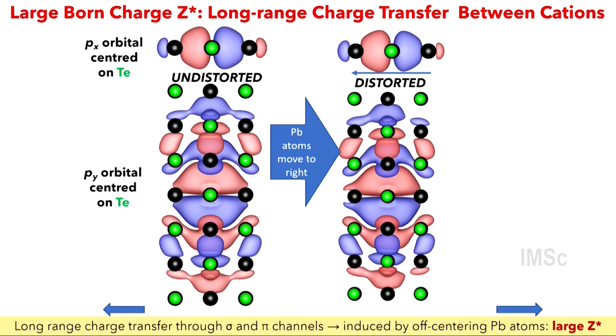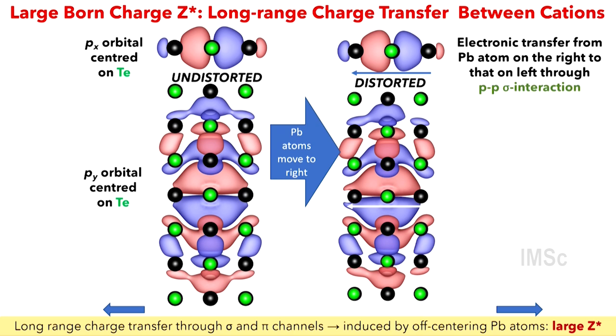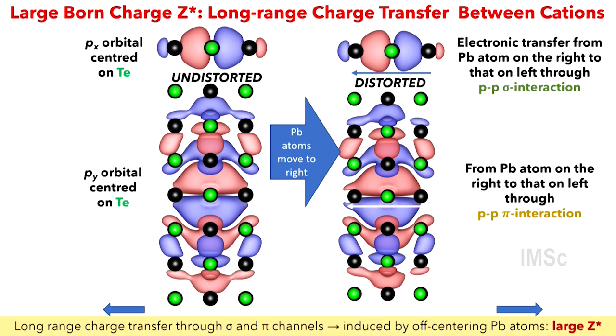The lead is a positive ion which is moving to the right, and a small amount of electrons moves across the whole unit cell. So although the charge is small, it generates a huge dipole moment response. And the same here with the pi channel. This explains why the bond charge, the dynamical charge of these compounds is 8, not 2, and the reason is there's a long range charge transfer which generates these effects.